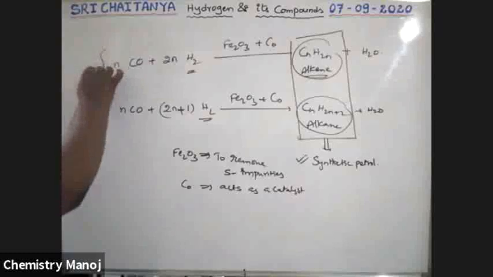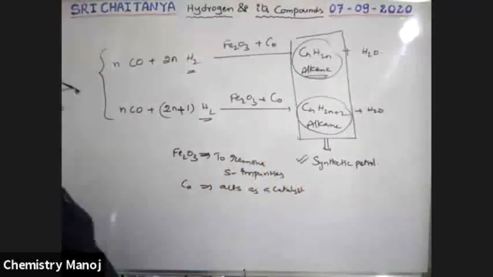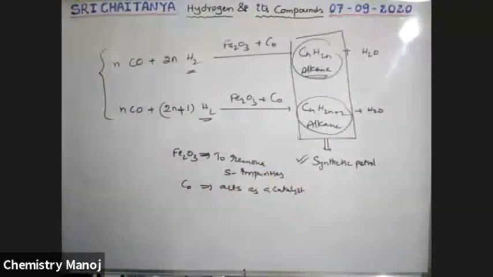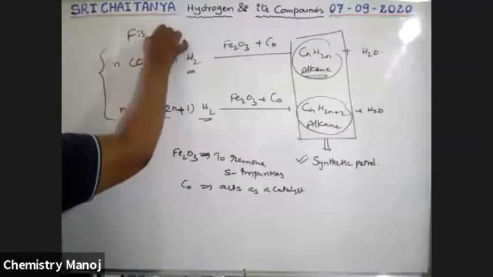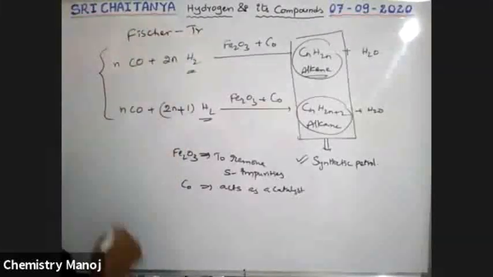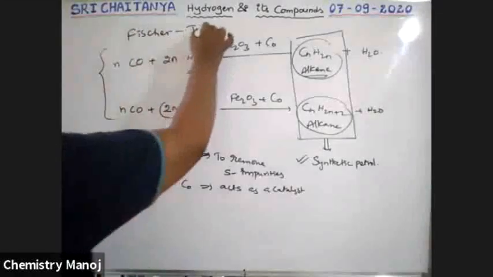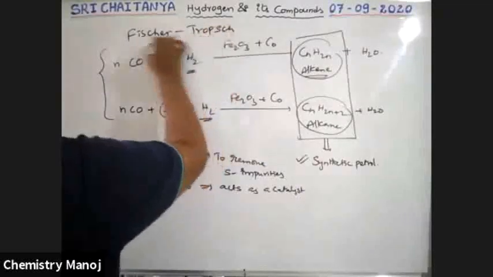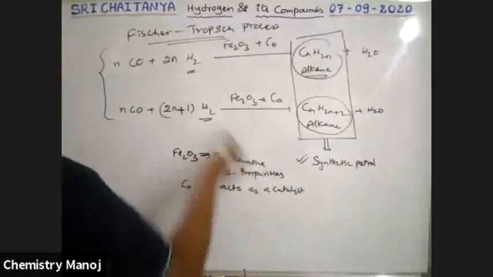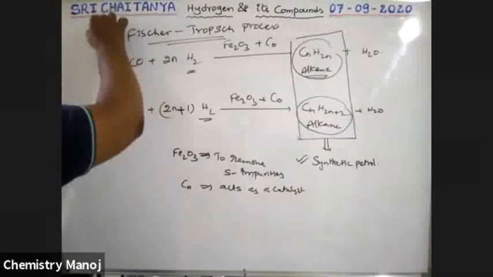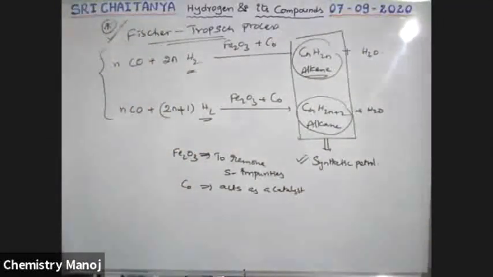So this is the preparation method of synthetic petroleum. This reaction is called the Fischer-Tropsch process, which is nothing but the preparation of synthetic petrol. Very, very important, boys.